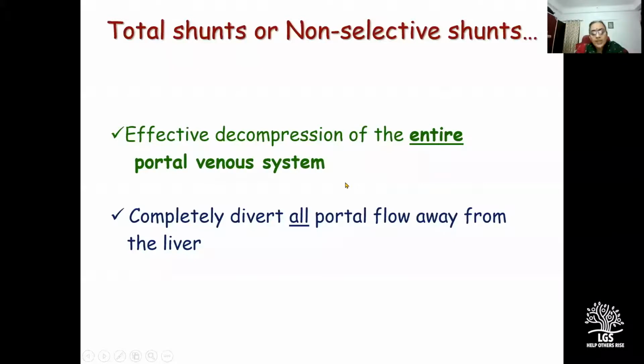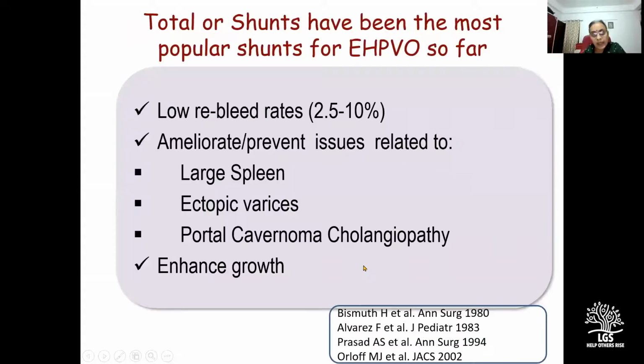So total shunts are called total because they decompress all the compartments of the portal venous system and they divert all portal flow away from the liver. They have been the most popular shunts for EHPVO so far because not only do they decompress the gastroesophageal varices, they also decompress a large spleen, ectopic varices, portal cavernoma cholangiopathy, and they enhance growth.